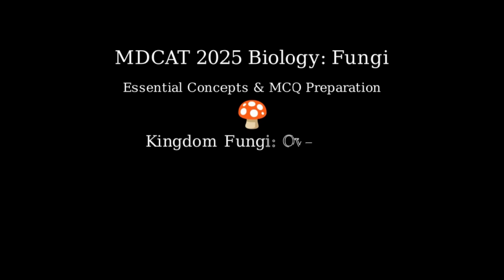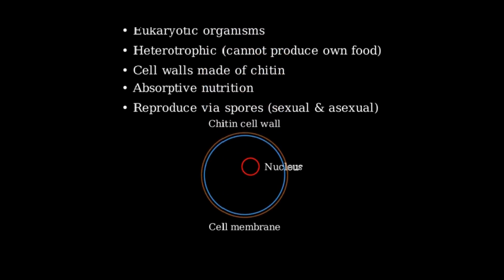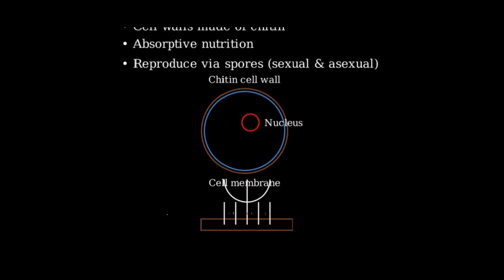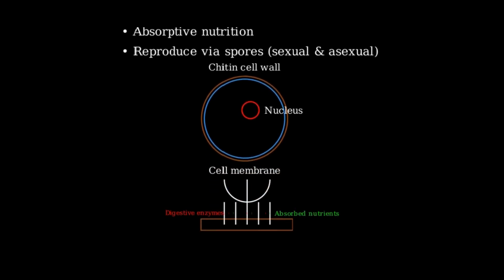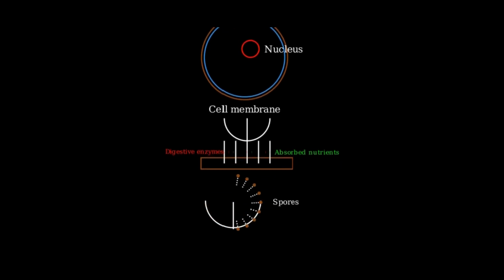Let's start with an overview of kingdom fungi. Fungi are eukaryotic organisms that include microorganisms such as yeasts and molds, as well as the more familiar mushrooms. The key characteristics of fungi include they are heterotrophic organisms, meaning they cannot produce their own food. They have cell walls made of chitin, unlike plants, which have cellulose cell walls. Their mode of nutrition is absorptive. They secrete digestive enzymes and then absorb the digested nutrients. And they can reproduce both sexually and asexually through spores.